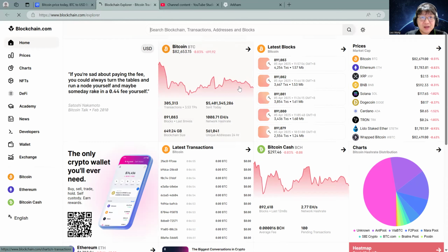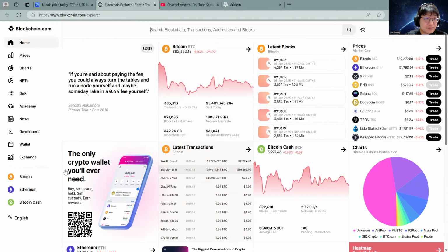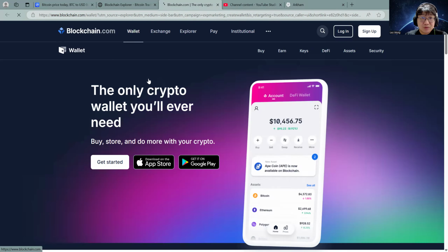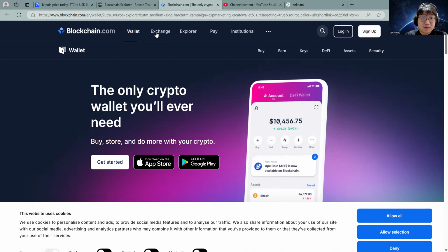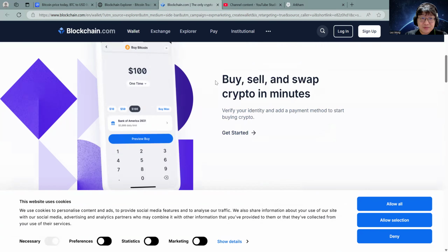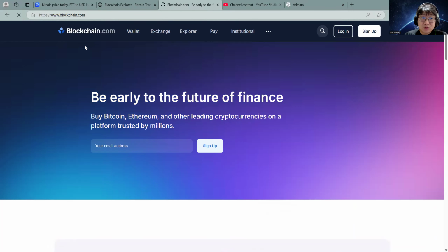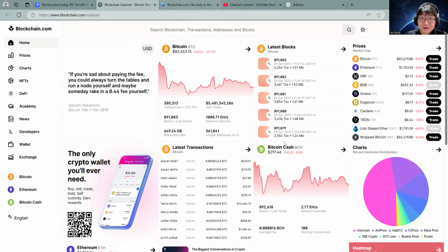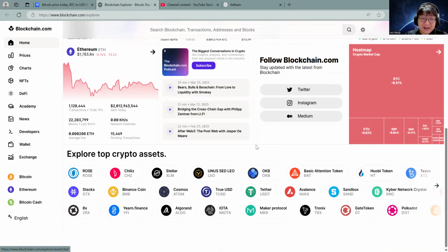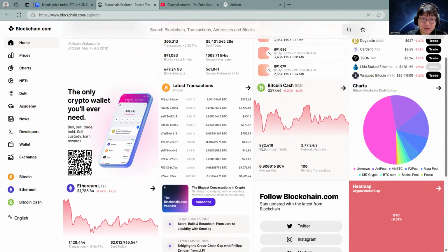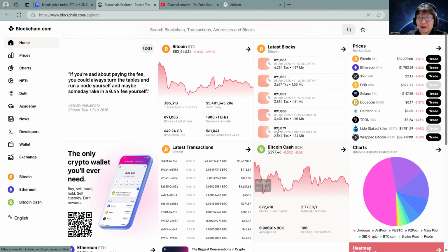There you go, you can see the price, the latest transactions, the wallets. It goes to blockchain.com, where you can take a look at a lot of different information. I'm not going to go into too much detail, but based on this information, you can safely say this is a pretty good project. That's why I like it a lot.